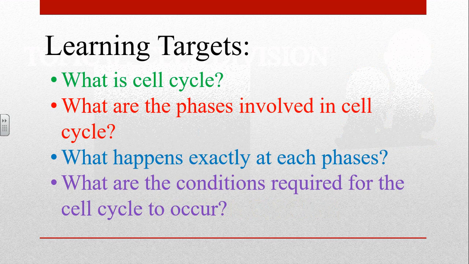So here are the learning targets for this lesson. The first one is what is the cell cycle? The second one, what are the phases involved in the cell cycle? Now what happens exactly at each phase, and also why there are conditions needed for the cell cycle. I mean, obviously there are some conditions for the cell cycle to occur, right? There's a reason for the cell cycle to occur, right? So these are the 4 learning targets for today.